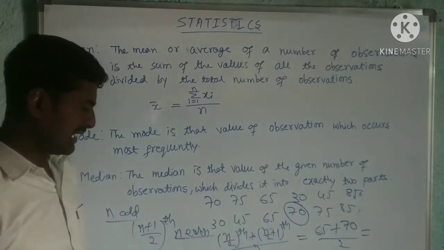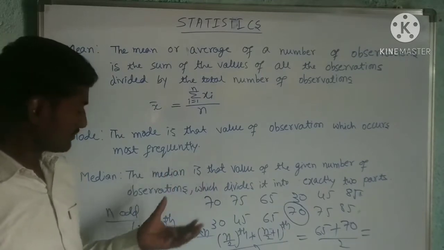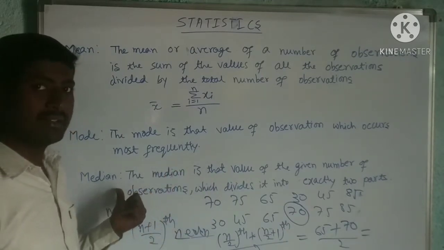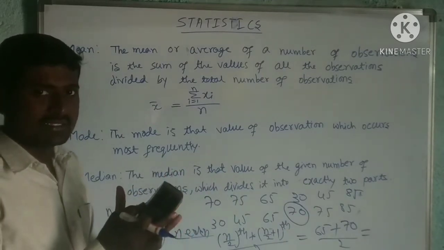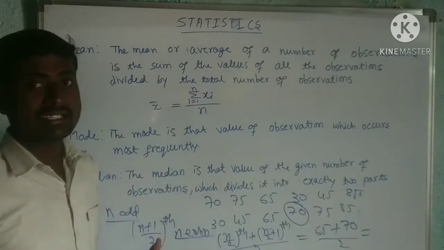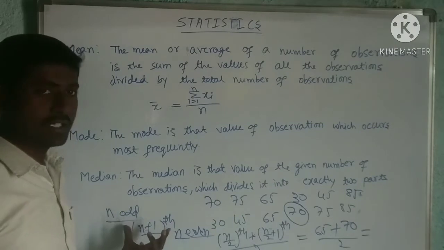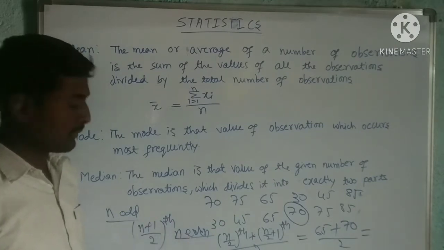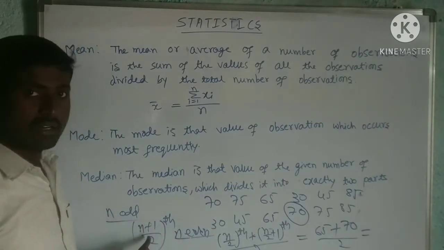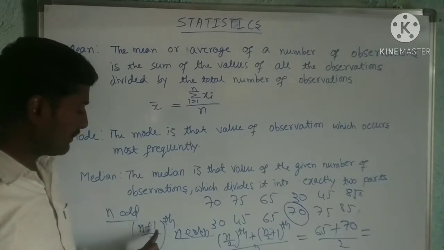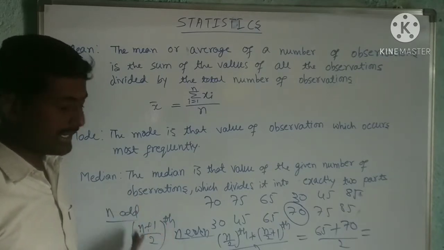Okay, so we already studied all this. How can we find the median? Median means it divides the given observations into exactly two parts. So there are two special cases: n is odd and n is even. If n is odd, the (n plus 1) by 2th observation is the median.